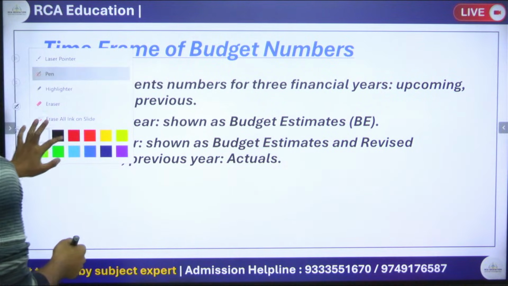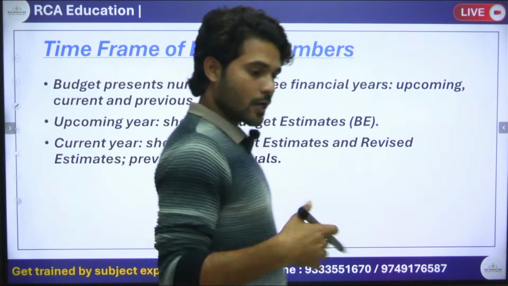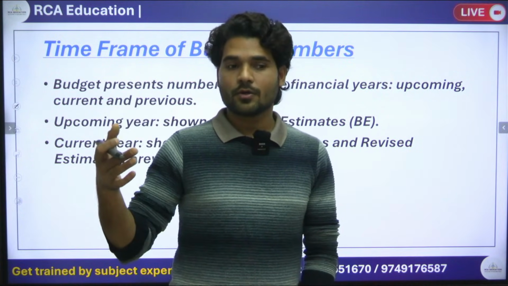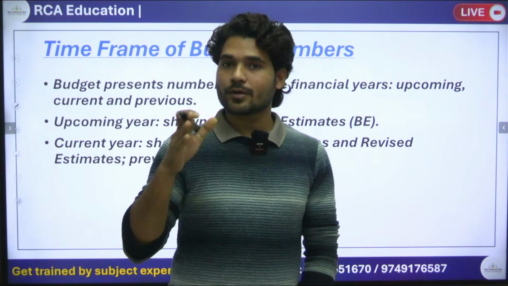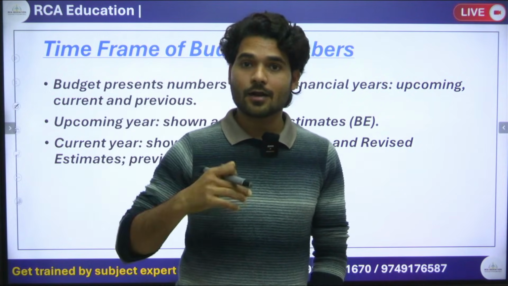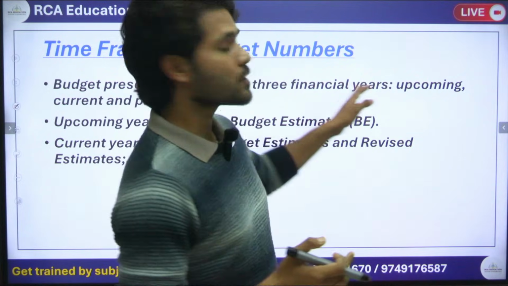Our upcoming financial year of India is 2026. So 1st April 2026 to 31st of March 2027 is India's upcoming financial year.